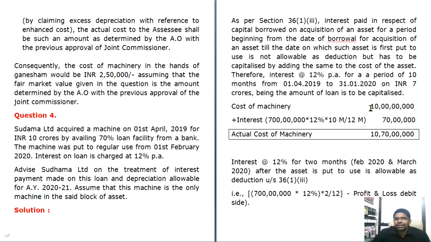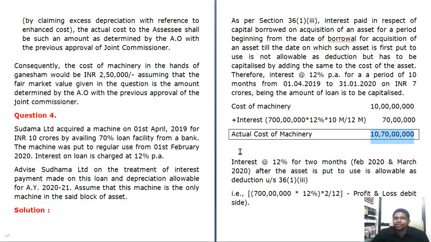Your cost of the machinery is 10 crores, out of which your bank loan itself is 7 crores. So on 7 crores he is charging 12%. So for 10 months you are not using your asset. Okay, you have not put your asset to use. So for 10 months you have to capitalize it. Okay, so 70 lakhs has to be capitalized. So the actual cost of the machinery will be 10 crores 70 lakhs.